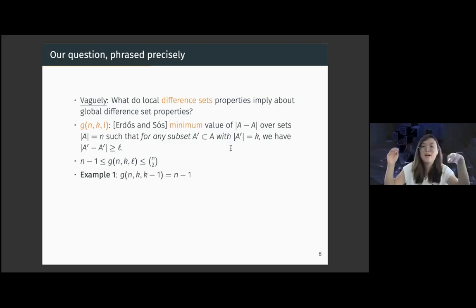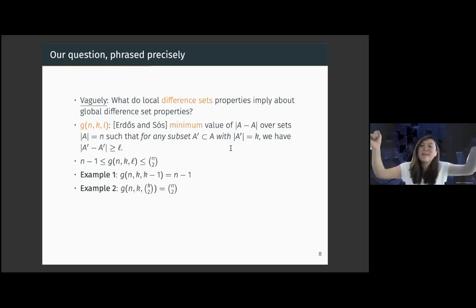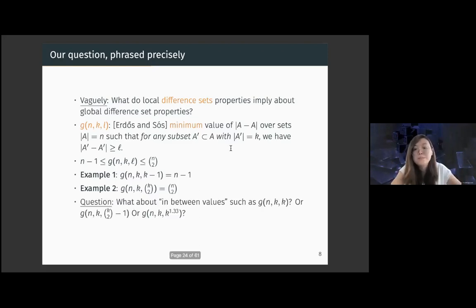A little thought will convince you that g(n,k,k-1) is particularly referring to this case, where you have k numbers with k minus 1 differences, and so g(n,k,k-1) is n minus 1. On the other extreme end, we want the big set A to have all distinct differences, and one way of getting that is to require that in every possible subset of size k there are no repeats in differences. So g(n,k,k choose 2), where k choose 2 refers to the fact that we're looking at subsets of size k and they all have distinct differences, is n choose 2.